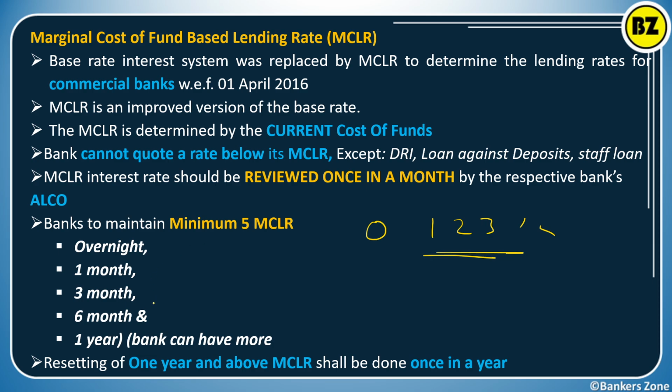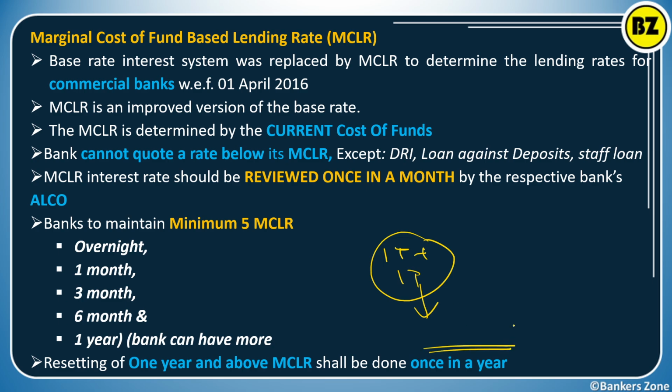Now, resetting of 1 year and above MCLR shall be done only once in a year, right? So if you have to reset the MCLR for a maturity of 1 year or more than 1 year, then you can do it only once in a year. For the rest there is no such criteria, but for a maturity period of 1 year or more, resetting of the MCLR can be done only once a year. And there are 5 MCLRs: overnight, 1 month, 3 months, 6 months, and 12 months. That is important from the exam point of view also.